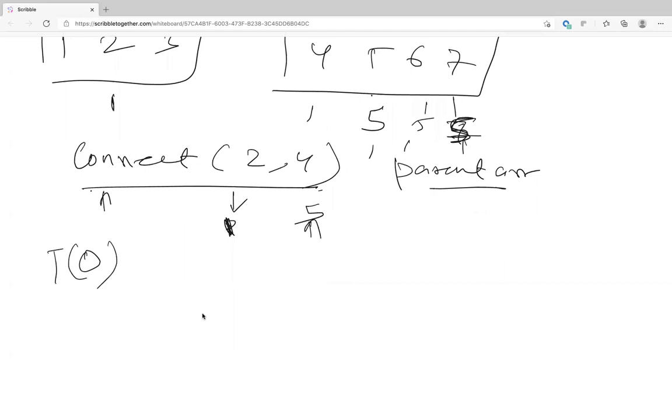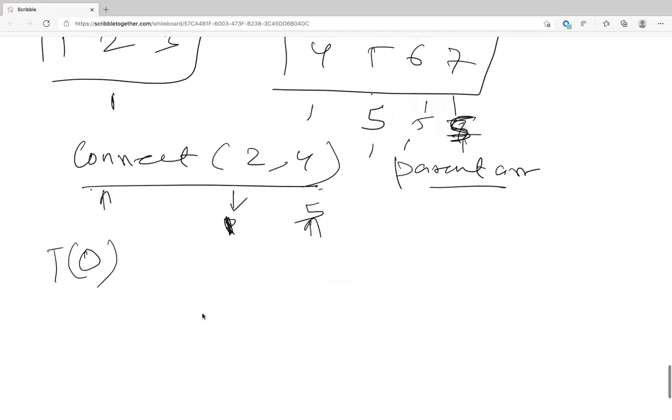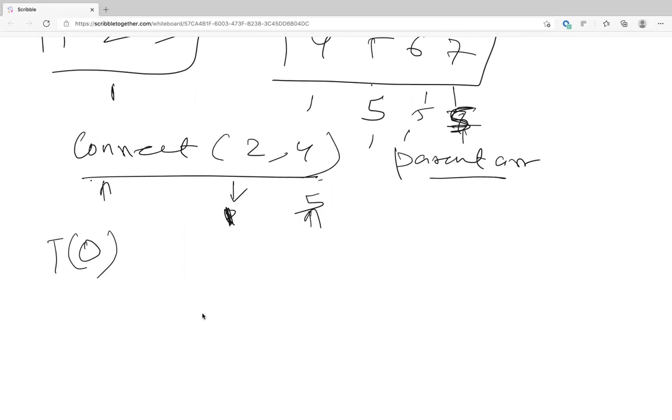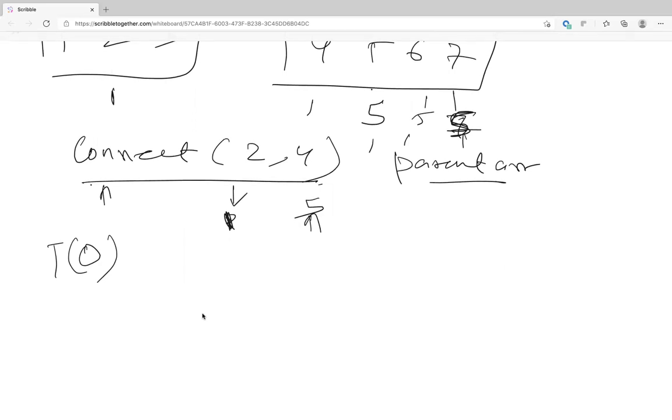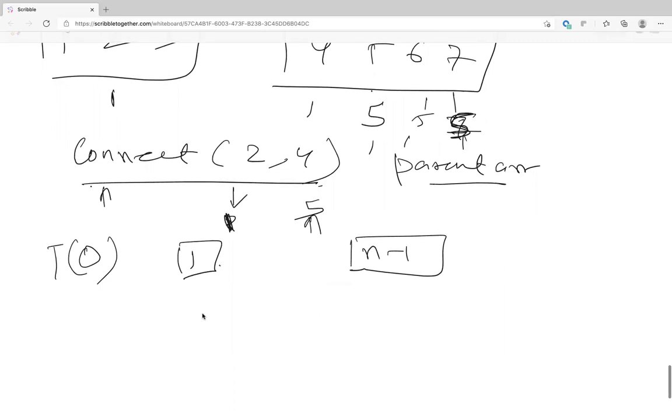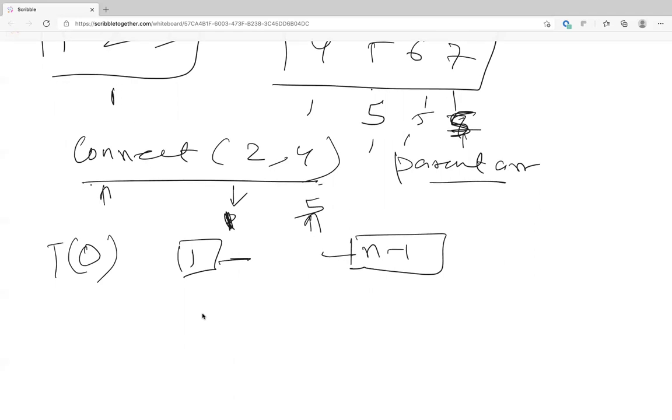You went through the entire array, so order of n. Is it clear to everyone? So basically, let's say you have only one element, and n minus 1 elements which are all connected. You connect an element from the n minus 1 group to 1, and everyone in the n minus 1 group gets the ID of 1.